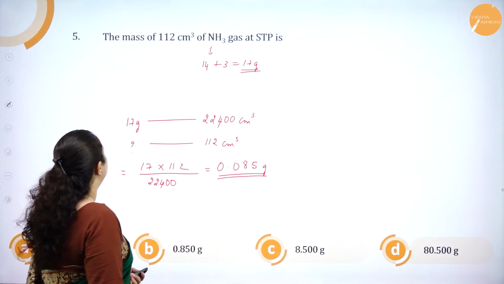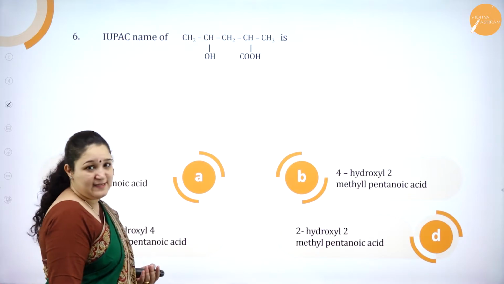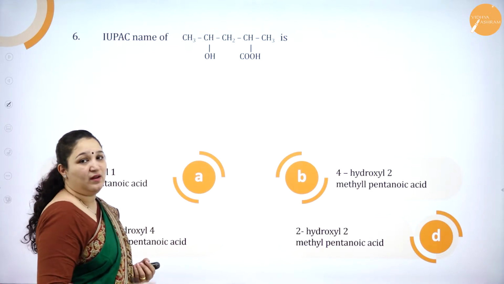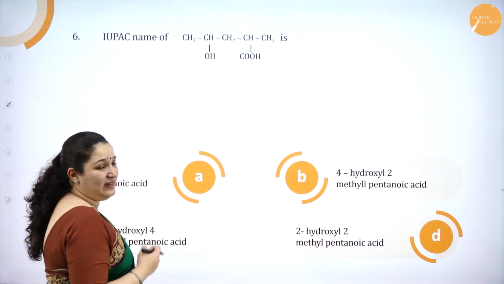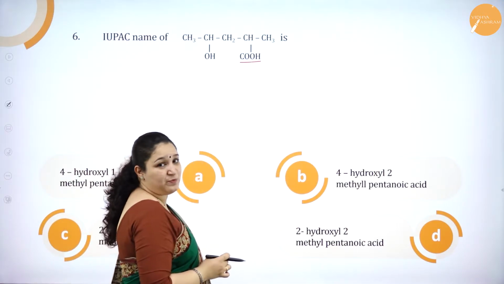Next question. The IUPAC name of the compound is given. I have to tick the correct answer of its IUPAC name. So I'll directly number it off. See, COOH group has got the highest priority.